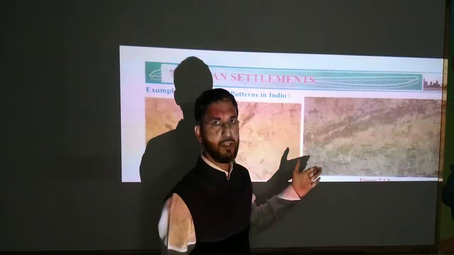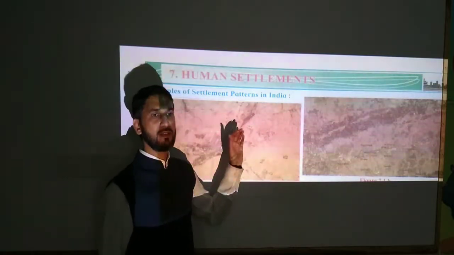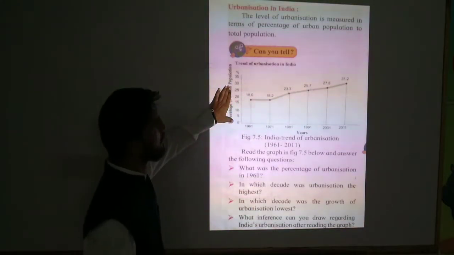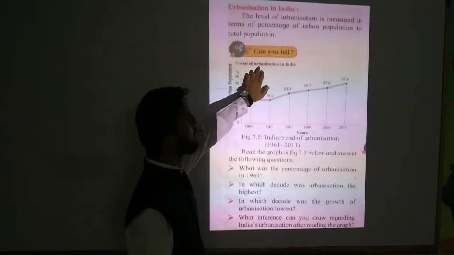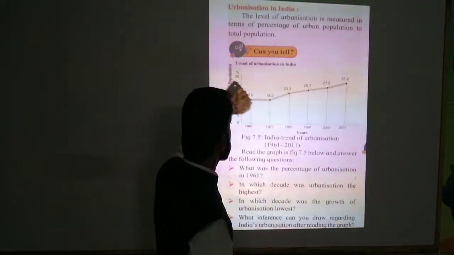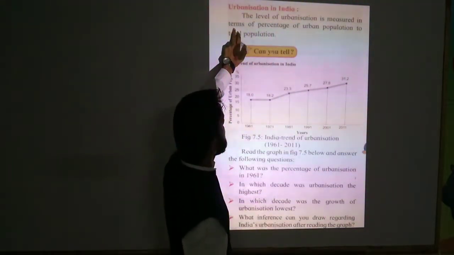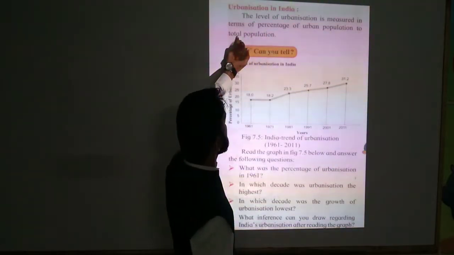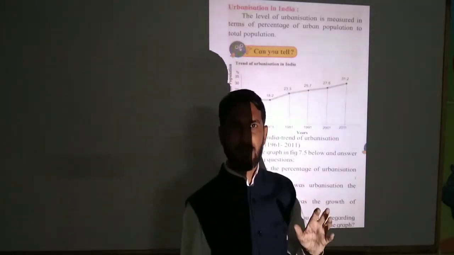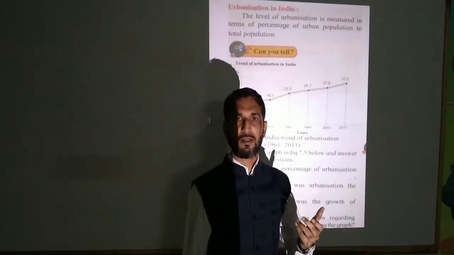Now here students, we will continue with this graph. In this graph, first we will see the percentage. This graph shows the trend of urbanization in India. Here, the level of urbanization is measured in terms of the percentage of urban population to the total population of our country. One graph is given to us showing this percentage.